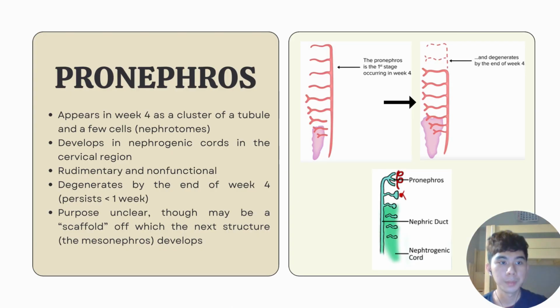In the fourth week of development, the pronephros develops. Around 22 days after conception, at the 10-somite stage, the human pronephros is initially observable. It starts to develop in the embryo's cervical area. The nephrotomes are tubules formed by the segmented divisions of intermediate mesoderm. The pronephric duct, a duct that runs from the cervical area to the embryo's cloaca, is where these tubules converge. By the end of week 4, this early system is non-functional and has fully regressed.